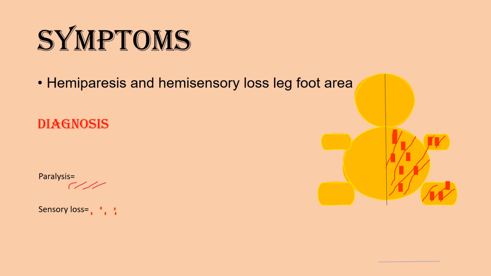Here in every picture I have mentioned paralysis as lines and sensory loss as dots. If a person presents with hemiparesis and hemisensory loss of leg foot area, the diagnosis is anterior cerebral artery infarct. Anterior cerebral artery supplies superomedial cerebral cortex.